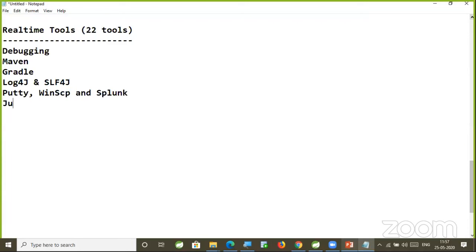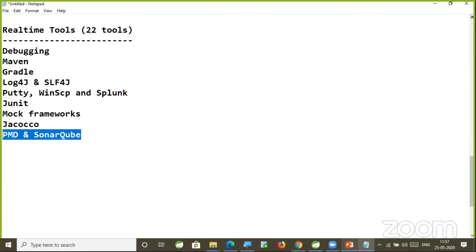After this, we will understand JUnit for unit testing. Mock frameworks I am going to cover, and I am going to cover Jacoco also. JUnit is used for unit testing. As part of unit testing, mocking we are going to understand, and Jacoco you are going to use to perform the code coverage report.